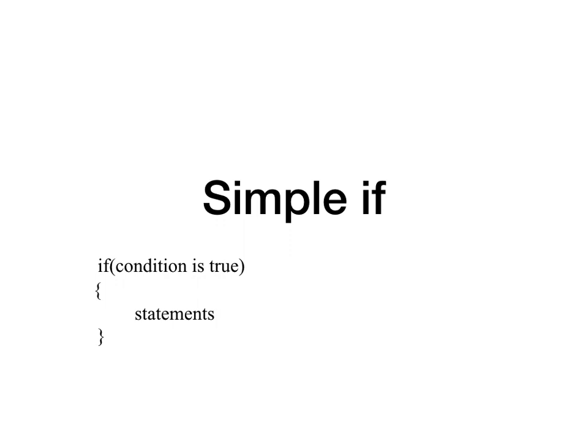Now let us see why we need an if, why we need an if else, and why we need an if else if. Say for example, I have got only one option: I have to check whether a number is positive. I have a number now, and I want to check whether the number is positive. If the number is positive, execute these statements. That's it. Say for example, if the number is 5, then 5 is positive. That's the condition; then execute the statements.